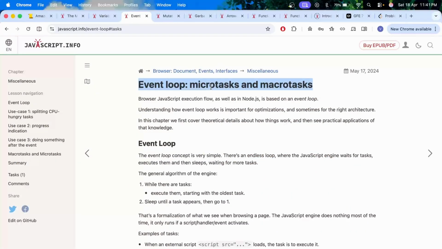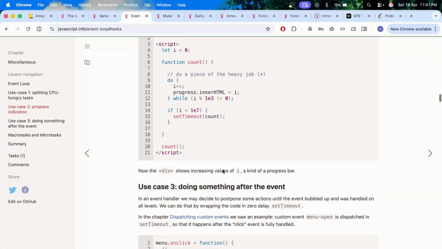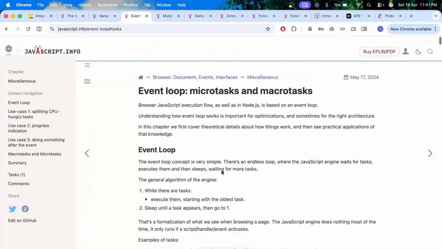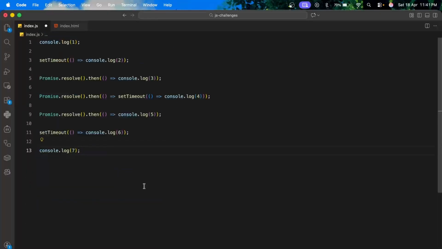Now we have event loop again. This is a master blog post if you want to dive deep into how things happen. Okay, here we have one task. What will be the output of this code? Okay, see, 1 would be logged as it is.